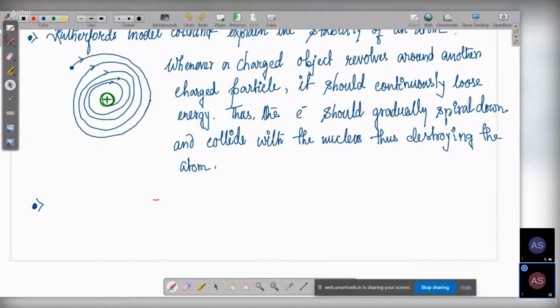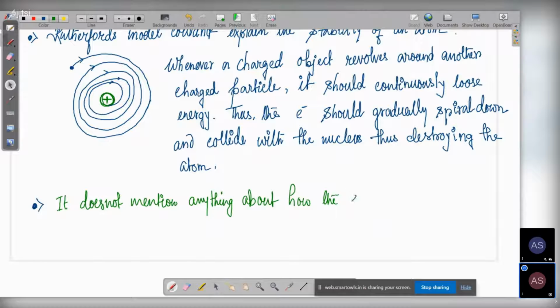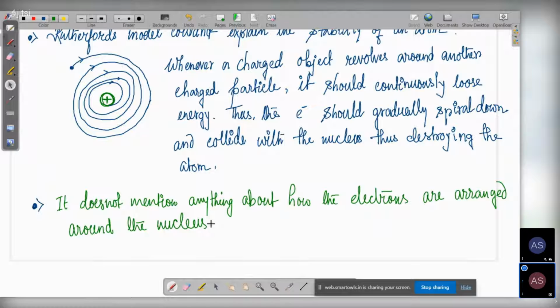So that's the second drawback, that it does not mention anything about how the electrons are arranged around the nucleus.